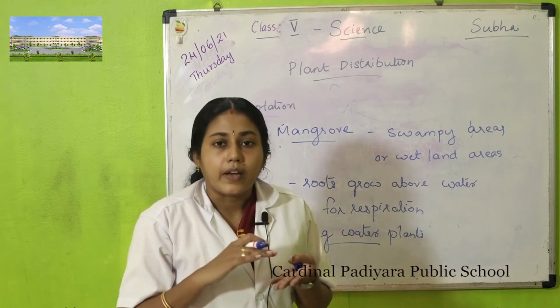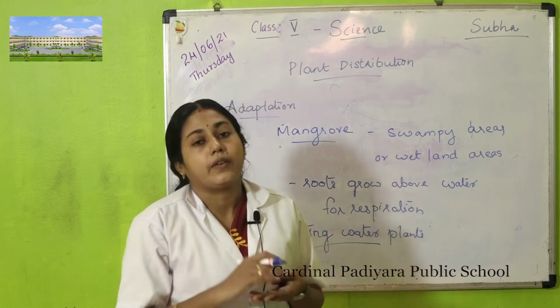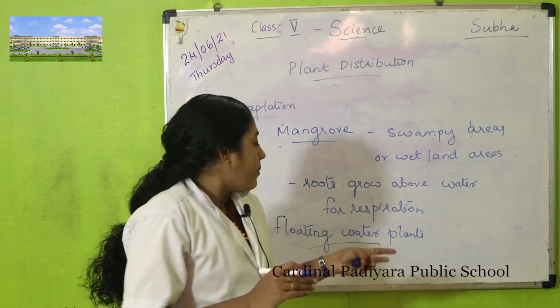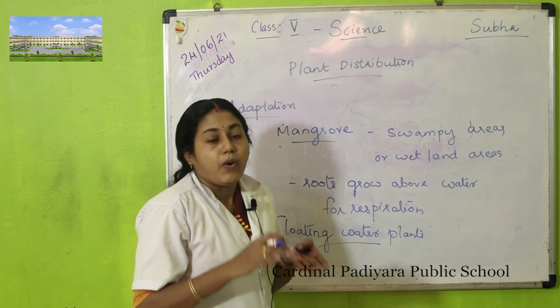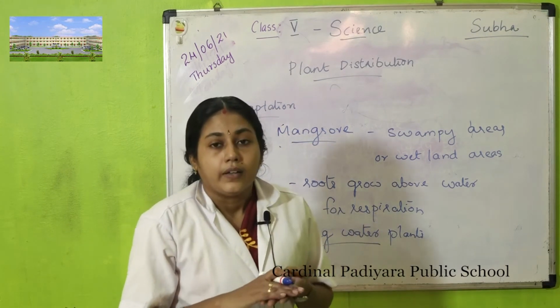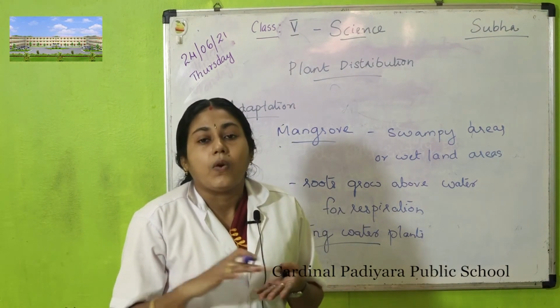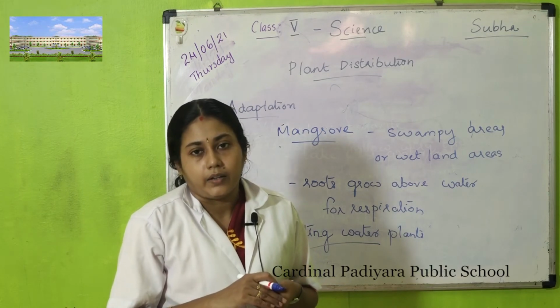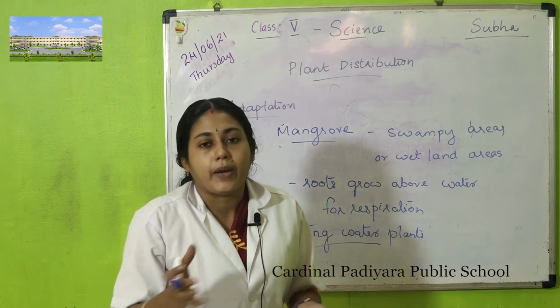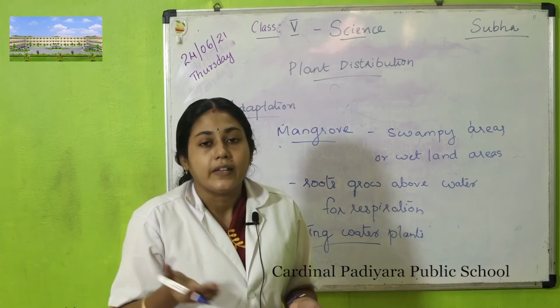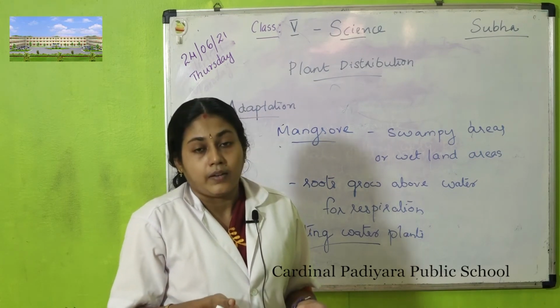Normally, stomata are present on the lower surface of the leaves. But in the case of floating water plants, the lower surface of the leaf is always in contact with water. So water cannot evaporate through stomata.